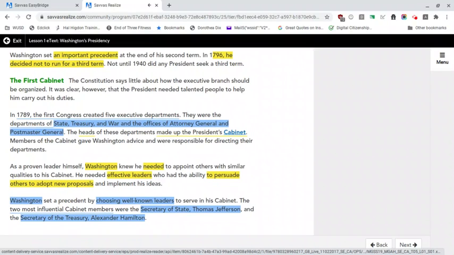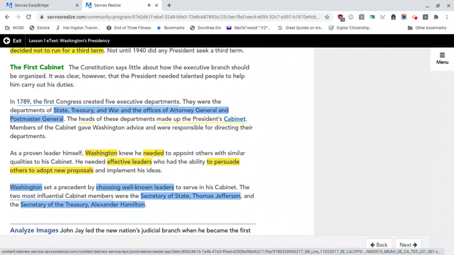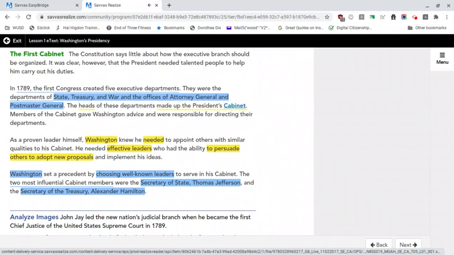Washington set an important precedent at the end of his second term. In 1796, he decided not to run for a third term. Not until 1940 did any president seek a third term.